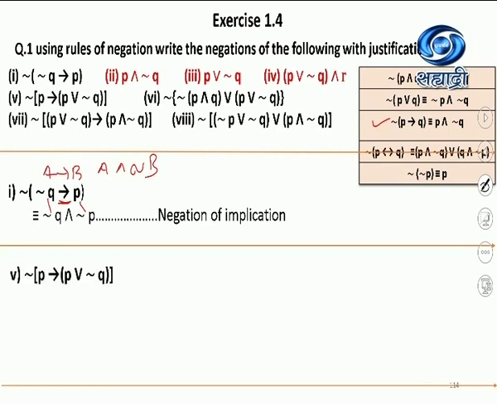Second one, negation of P implies P or negation Q. Note, it is considered as A implies this whole bracket as B. Now, in rough, you can use B is P or negation Q. Okay. Now, when I'm writing negation of this, it will be obviously what?